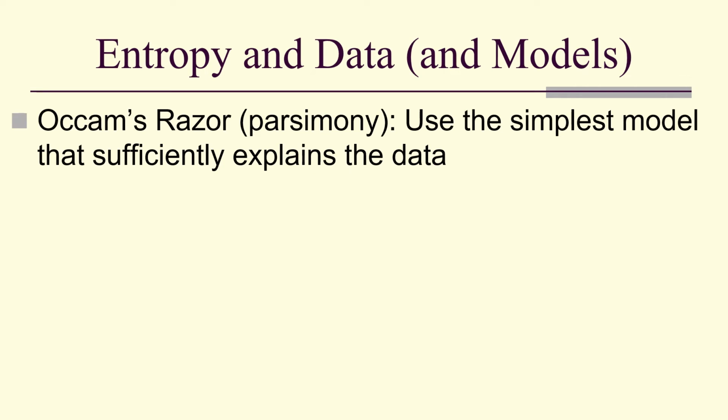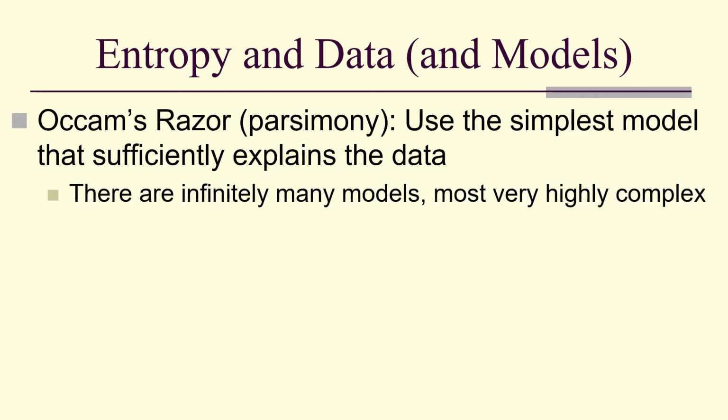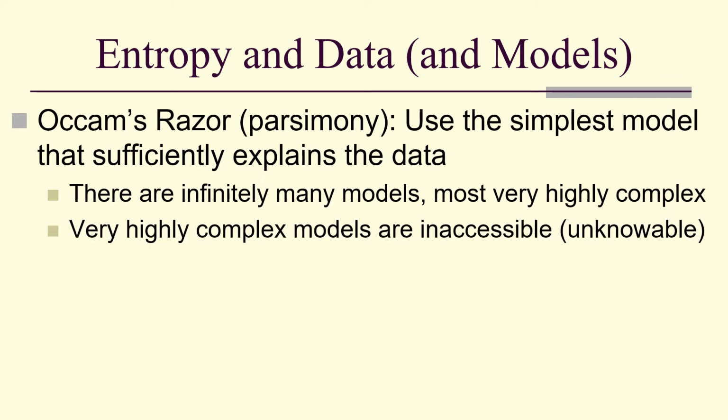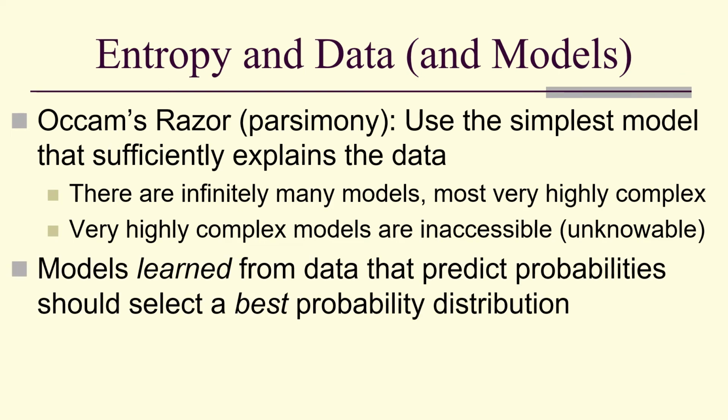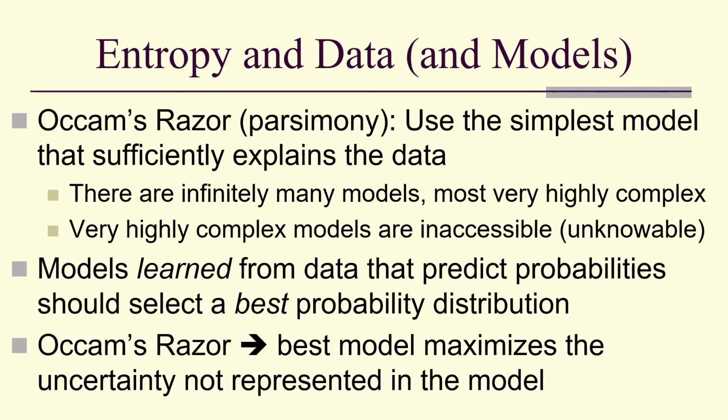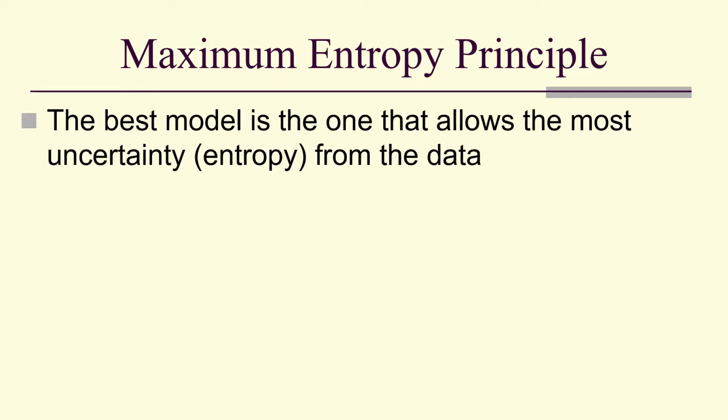So Occam's razor says use the simplest model that sufficiently explains the data. There are infinitely many models. Most are very highly complex, and very highly complex models are inaccessible, they're unknowable. So models learned from data that predict probabilities should select a best probability distribution, and Occam's razor says the best model maximizes the uncertainty not represented in the model. That gives us what's called the maximum entropy principle. The best model is the one that allows the most uncertainty from the data.